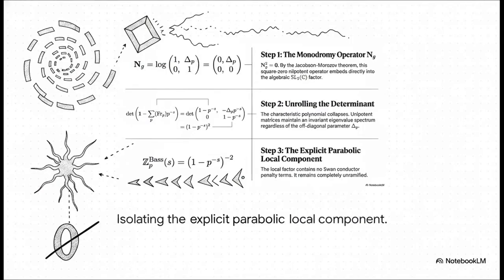In step 1, taking the logarithm of our parabolic matrix yields our monodromy operator, n sub g. This is a square zero nilpotent operator, meaning if you square it, you get a matrix of pure zeros. Moving to step 2, and this is the magical part, when we take the determinant of the unramified Frobenius action, watch how the characteristic polynomial collapses. That off-diagonal parameter, delta sub p, completely vanishes from the final equation. That leaves us with step 3, an explicit local factor of (1 minus p to the negative s) all to the power of negative 2. It is completely unramified, with 0 Swan conductor penalty terms.